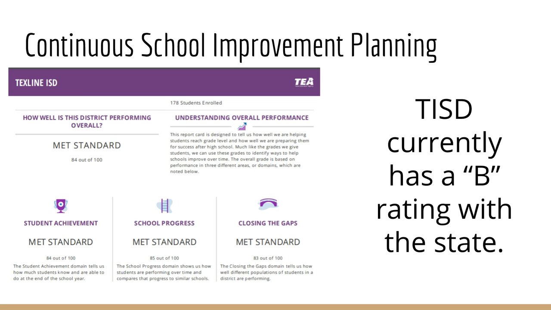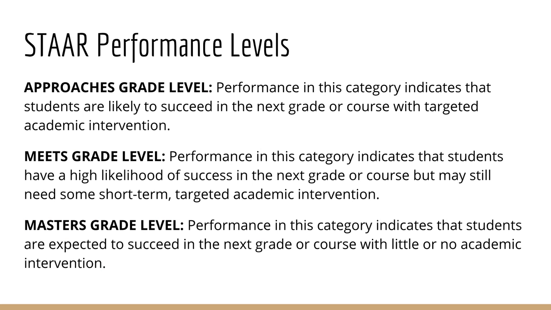So when we look at continuous school improvement and planning as it pertains to Textline ISD, currently Textline ISD does have a B rating with the state, which means that we have met all of our standards. Of course, our goal should always be to get to that A rating. So if we look at the areas of rating that TEA looks at, first we look at how this district is performing overall: student achievement, school progress, and closing the gap. So we're going to look a little bit more in depth at each one of those.